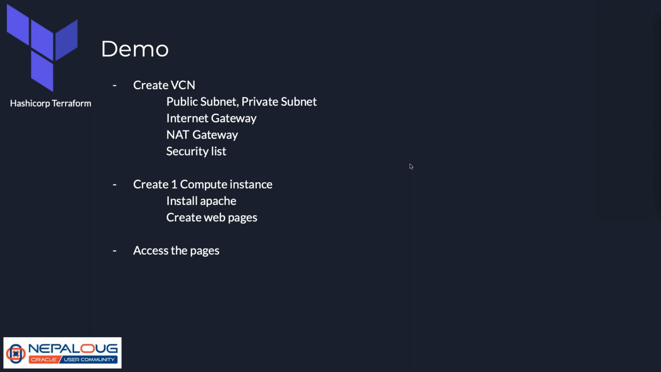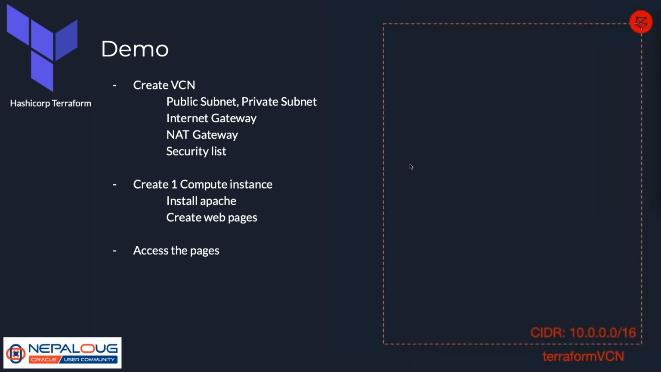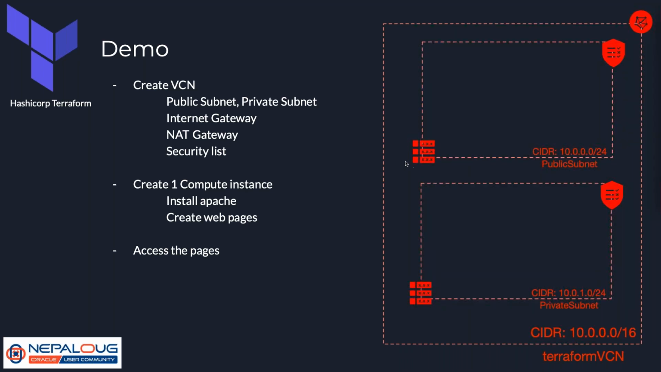In this demo, we are doing a hands-on lab on installing Terraform, and once installation is complete, we will do a demo. In the demo, we will create one VCN with the name Terraform VCN that has a CIDR block 10.0.0.0/16. Inside this VCN, we will create two subnets. One is a public subnet with the CIDR 10.0.0.0/24.